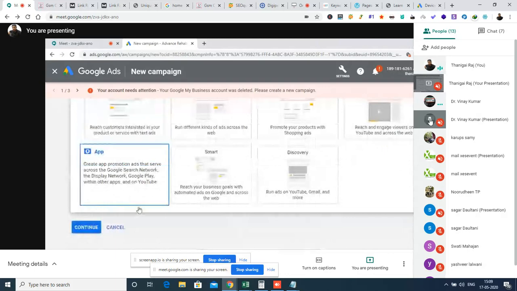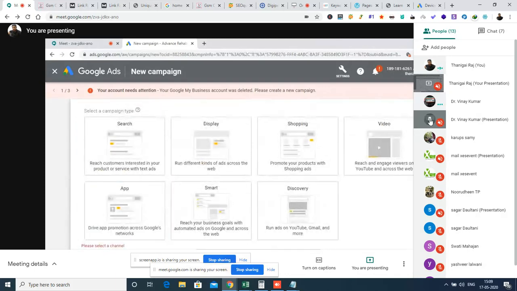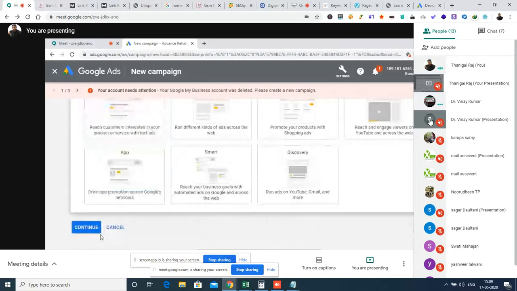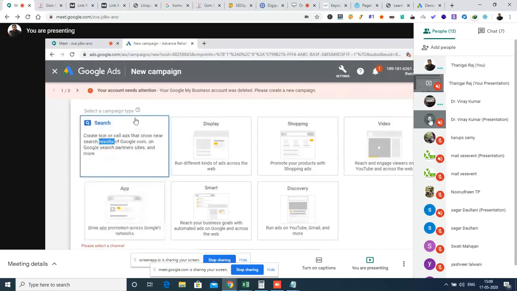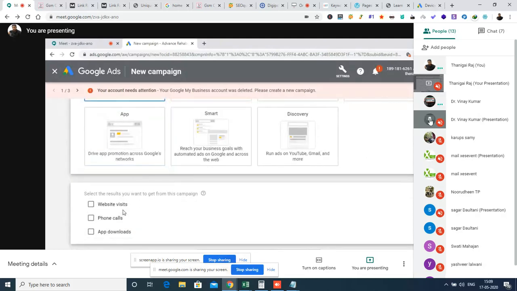Yes, please click the option search. Okay, then continue. Select the option search. Done. No, something is missing. Hold on.